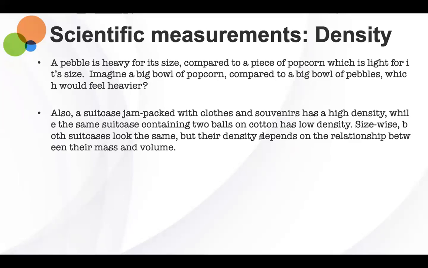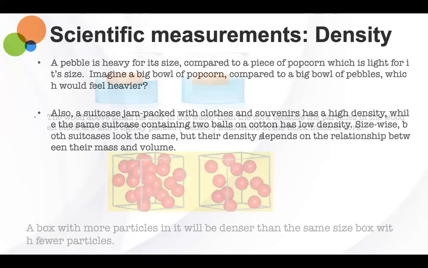So cotton, they would have a lower density. So as it relates to size, both suitcases look the same, but their densities depend on the relationship between their mass and their volume. And this is what we essentially want to achieve, to ensure that we understand this for today.